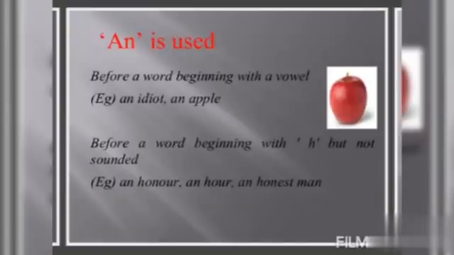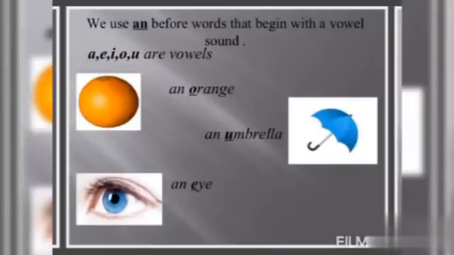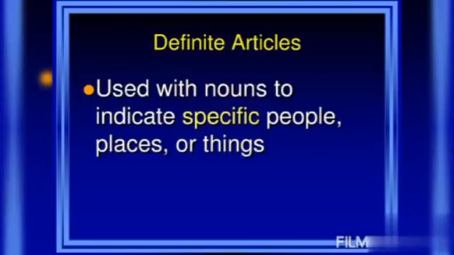Children, listen. Next, usage of an. Before a word beginning with a vowel, for example, an idiot, an apple. Before a word beginning with H but not sounded, for example, an honor, an hour, an honest man. We use an before words that begin with a vowel sound. A, E, I, O, U are vowels. Example, an orange, an umbrella, an eye.